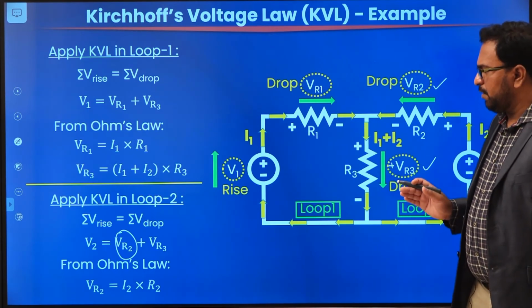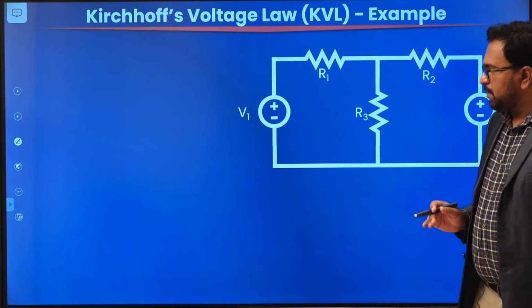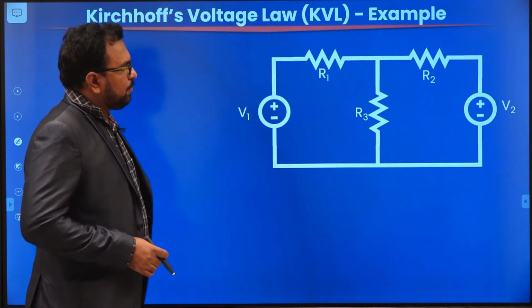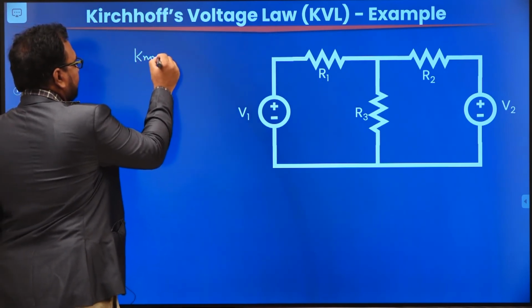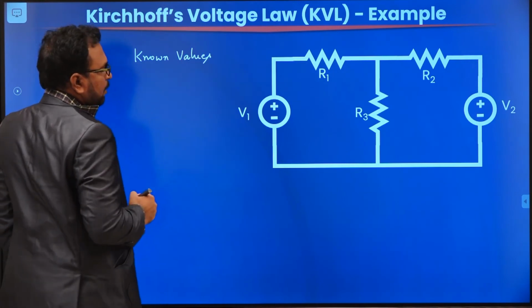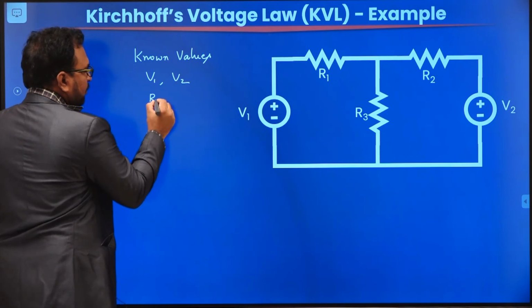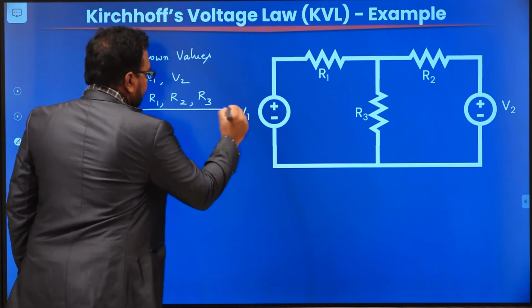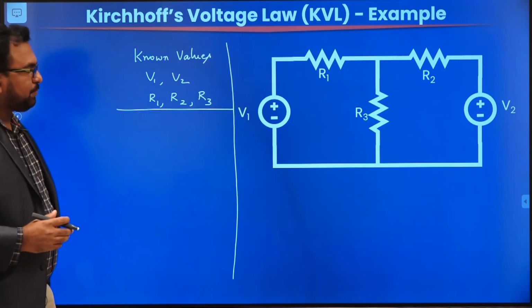I think you are very much aware of this KVL. Let us do the same problem once again. So this is the given circuit. In this given circuit, there are 3 elements. So what are the known values? The known values are V1, V2, R1, R2, R3. These are the known quantities.